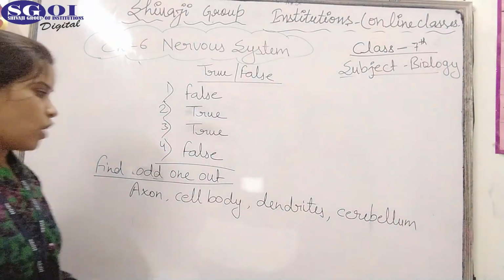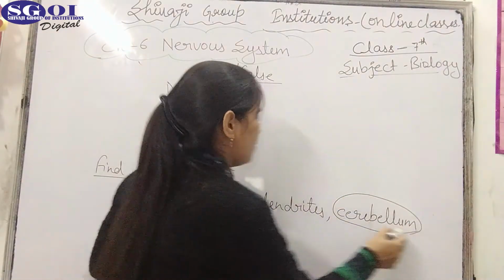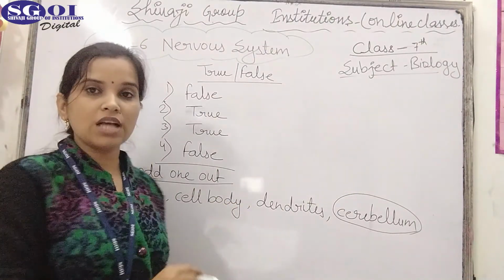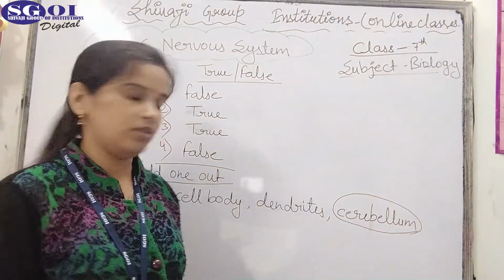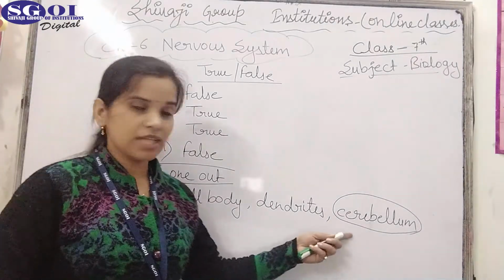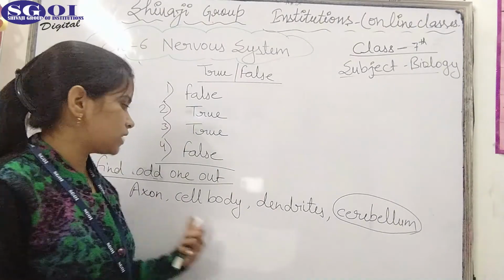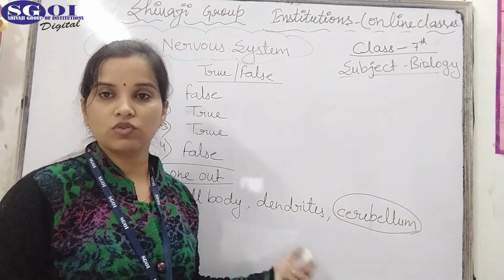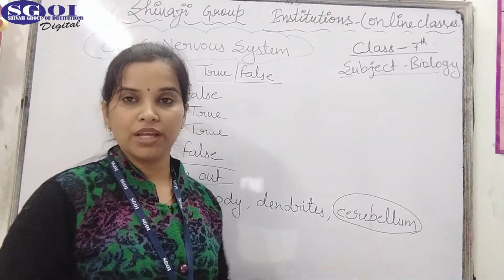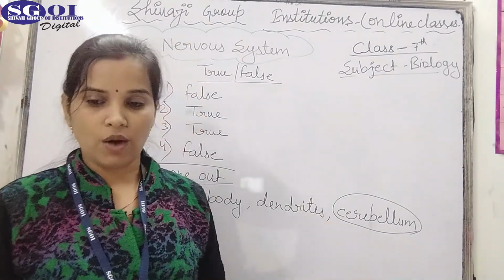The odd one out from these is the cerebellum. Why? Because axon, cell body and dendrites are the parts of the neuron of the nervous system. Okay? But the cerebellum is the part of the brain. Axon, cell body and dendrites are the parts of the nerves or neuron, but the cerebellum is the part of the brain. That's why the cerebellum is the odd one out.